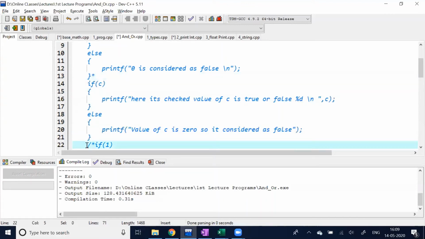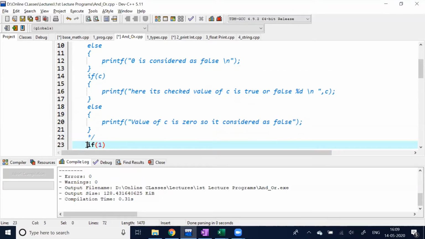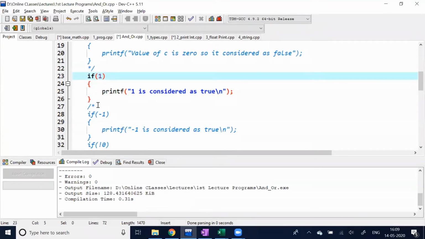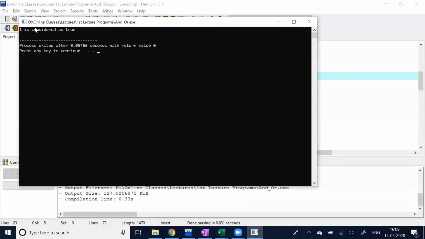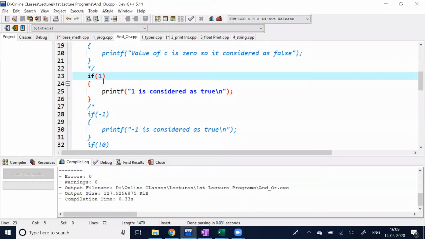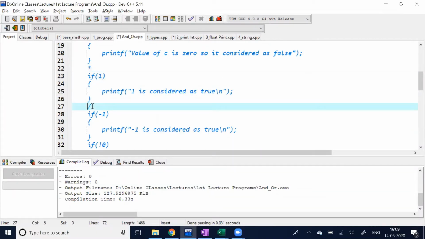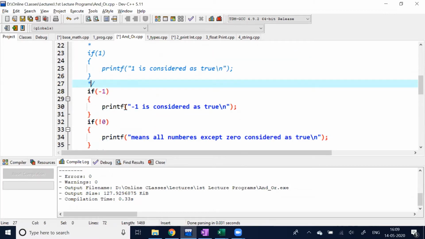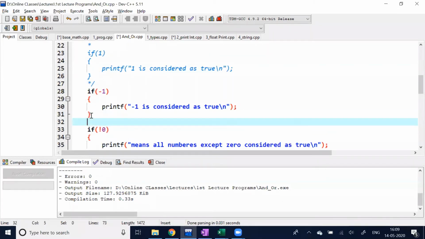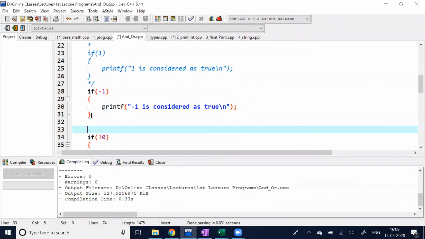So next thing you can see here, if 1, when I am taking 1 is always considered as a true. So you can see here 1 is considered as true. Now tell me, what is the answer in this case if we are taking -1?